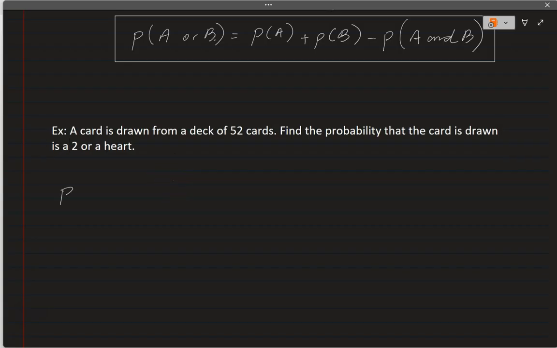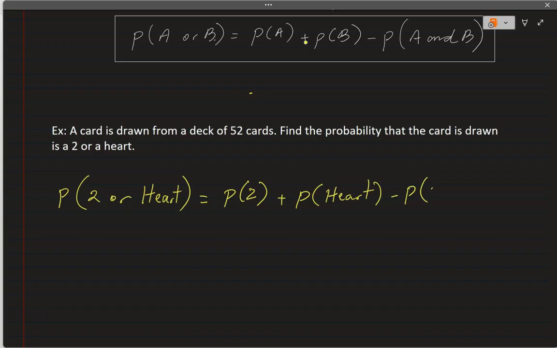So we have probability of 2 or heart is equal to probability of 2 plus probability of getting a heart minus probability of 2 of hearts. And that will be the AND piece, right? In the formula up here. Okay, so let's go ahead and do the math on that one. It's very simple. How many 2's do we have? We have 4 2's, so that would be 4 out of 52. That's the total sample space, 52 cards. We have it right there.